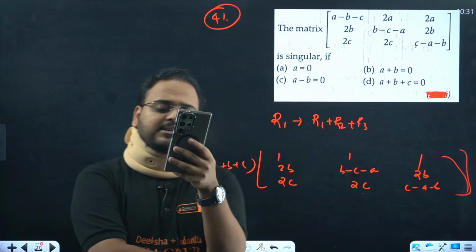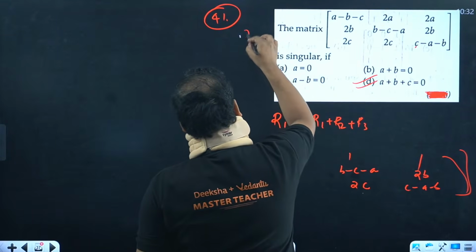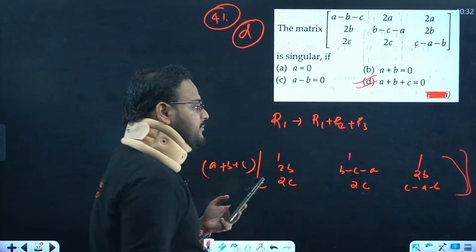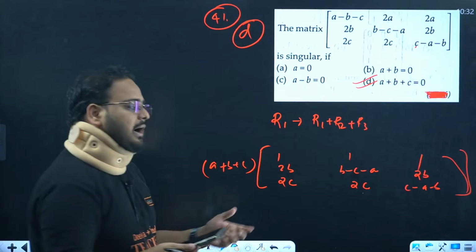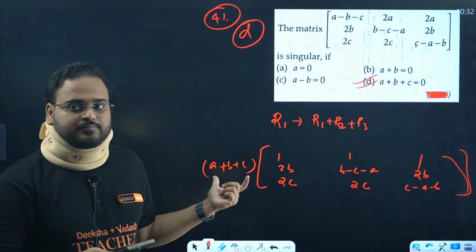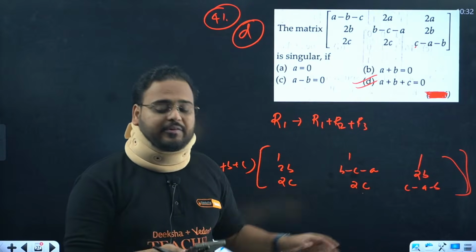So D is the right answer, by the way, guys. This question is not over yet, but D is the right answer, because for this matrix to be 0, either this is 0 or this is 0. Correct or not? So when you transform it, you'll get this as a non-zero matrix.